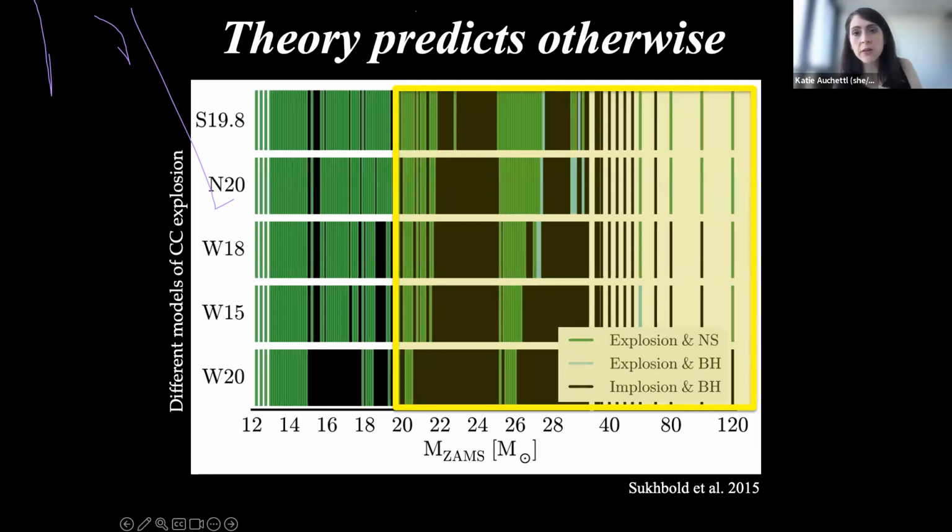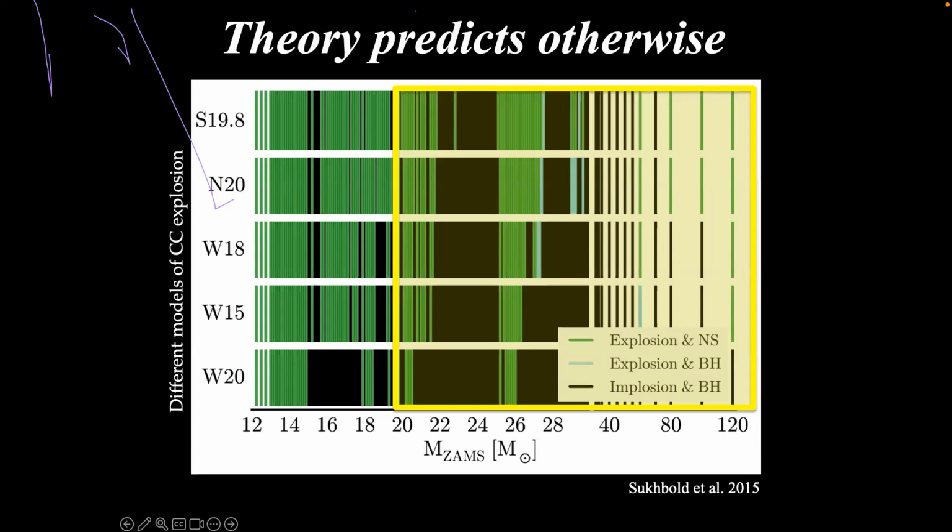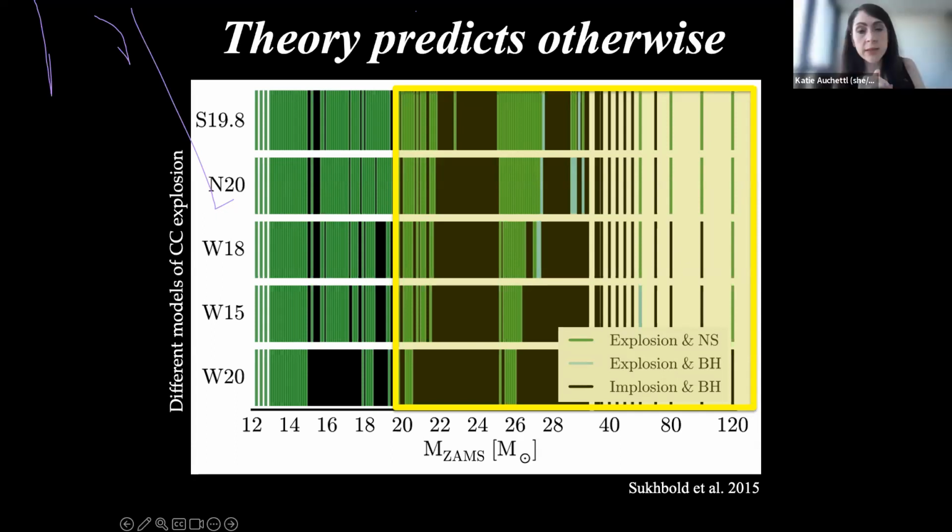You mean for the comparison? I just showed this as an example. I could absolutely have shown any of the other simulation predictions, but I just thought there was a rather dramatic difference from top to bottom here, from S19.8 down to W20, for example, in what happens in this 20 to 25 solar mass range. Yeah, 100%, they produce very different answers.